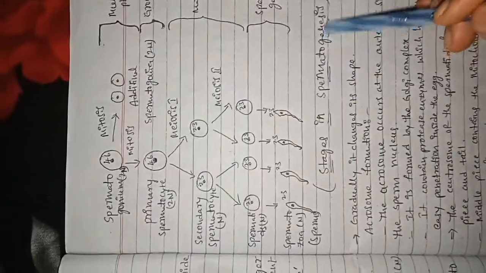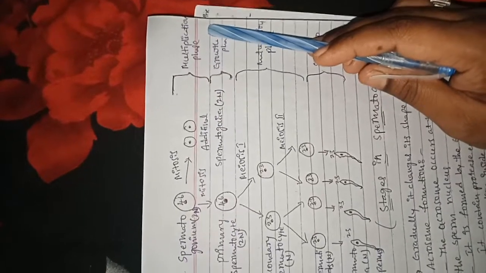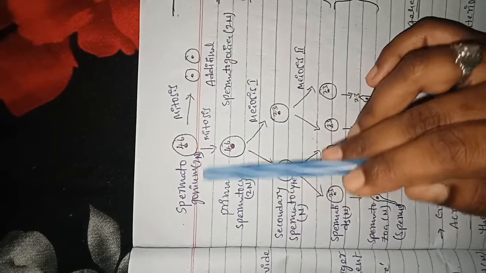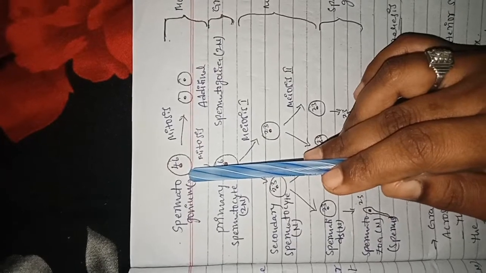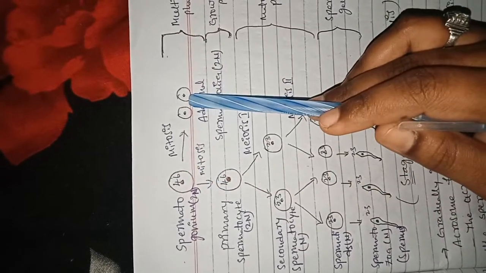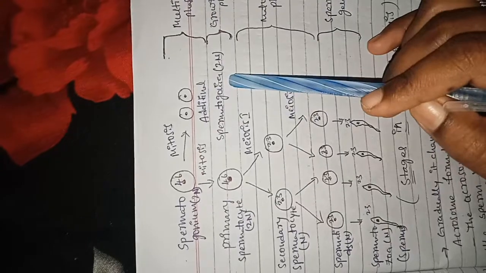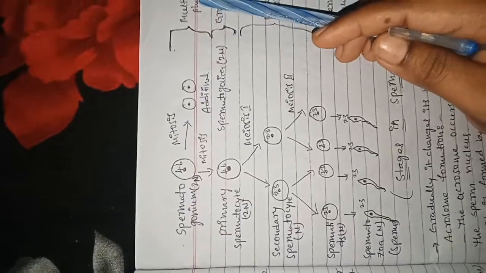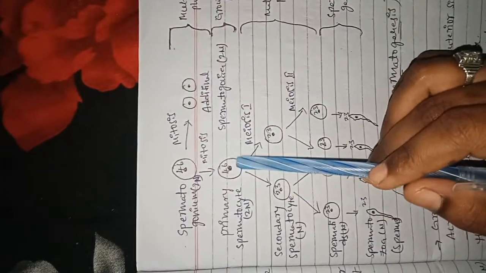Here a diagram is there: stages in spermatogenesis. First, the multiplication phase. Here the spermatogonium, diploid in state, produces a number of additional spermatogonia through mitotic division. This is the multiplication phase.